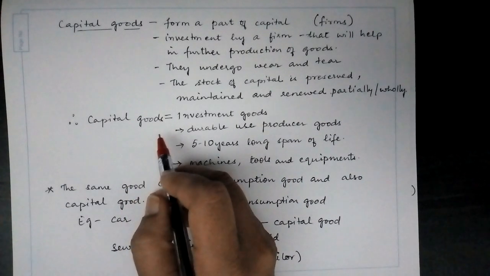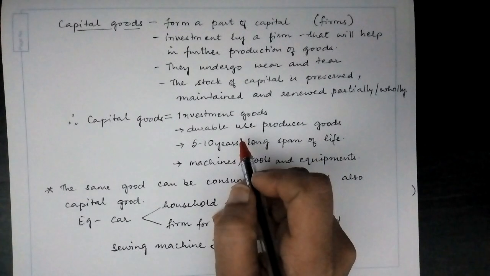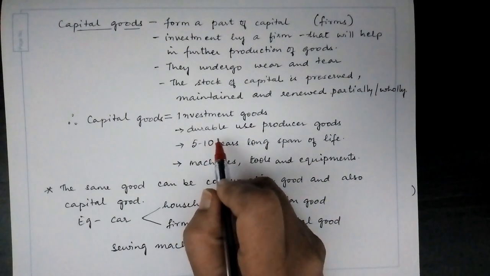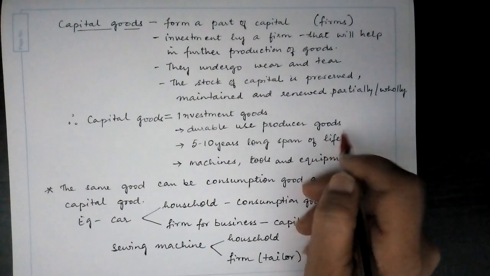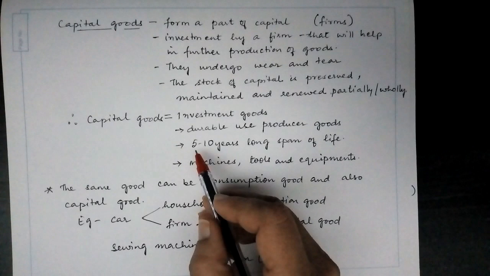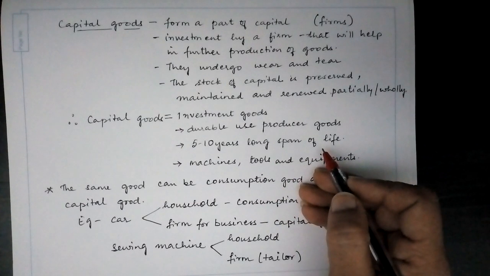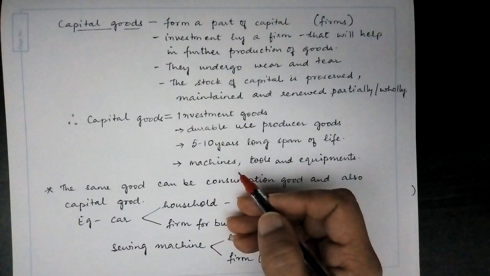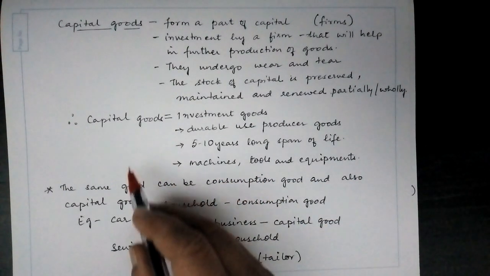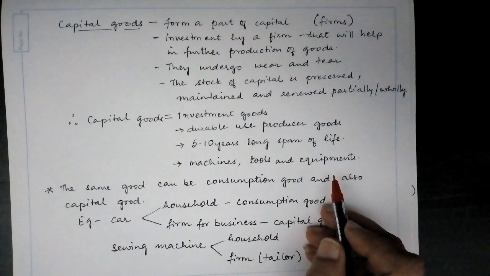Therefore, capital goods are also called investment goods because the firm makes an investment in procuring these capital goods. They are durable use producer goods because these capital goods, that is machinery, have a span of life. For example, 5 to 10 years. During this period, these capital goods undergo wear and tear, or some repair, or some maintenance. The examples of capital goods are machines, tools, equipments, etc., which form the asset for the firm.